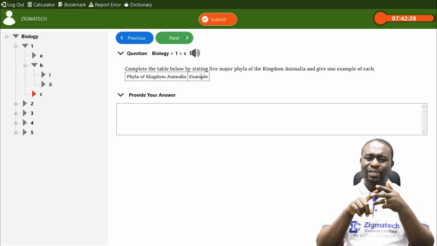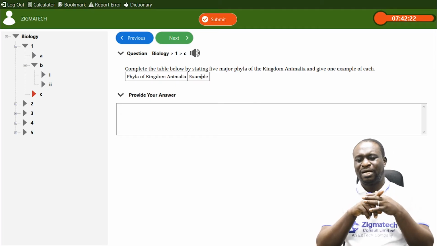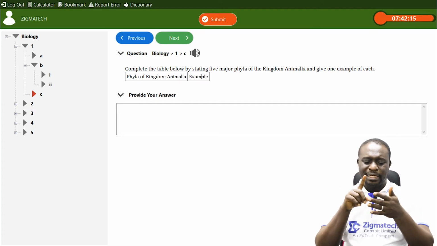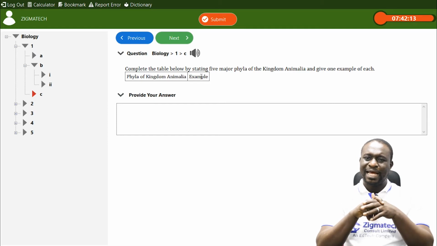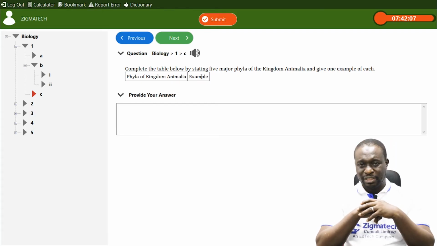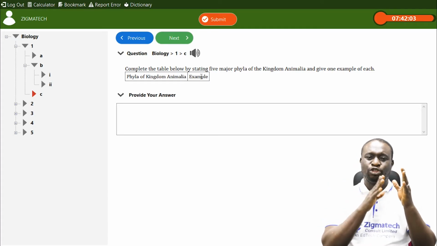We also have the class Arachnida. Class Arachnida talks about the spiders. We have the scorpions. They fall under this category. And then also we have the class Myriapoda. Class Myriapoda, example is the centipede and the millipede. Okay, so these are all under phylum Arthropoda.